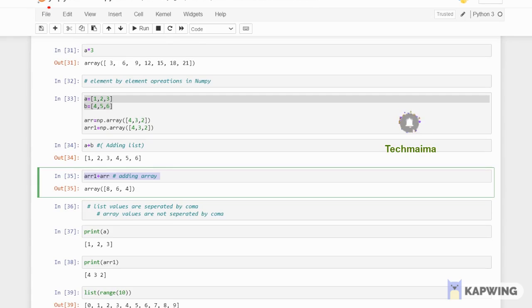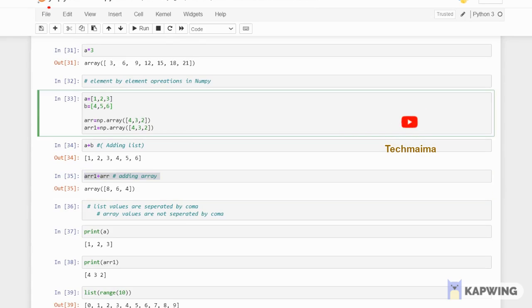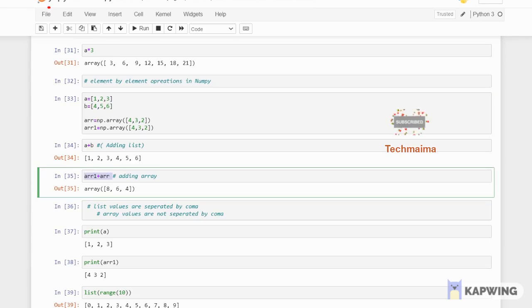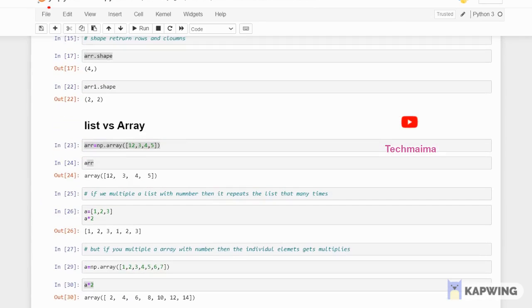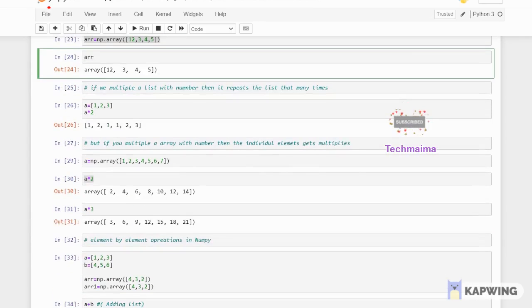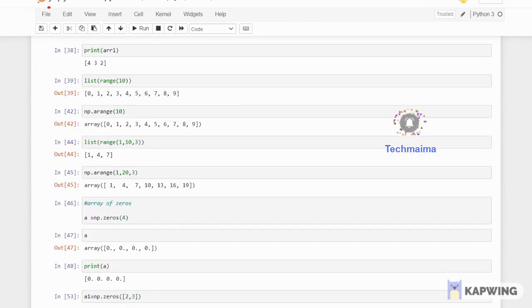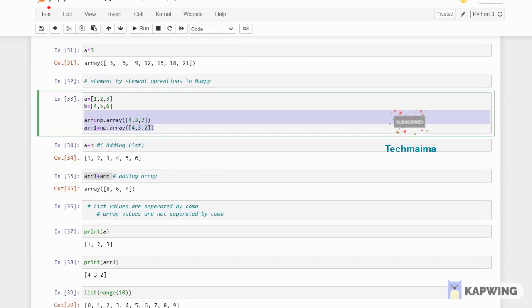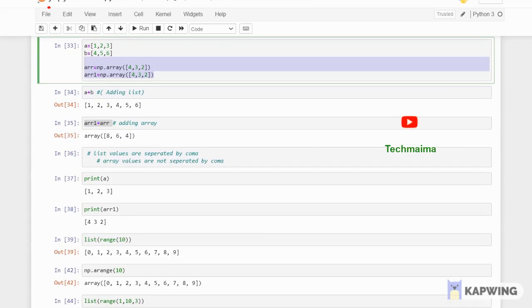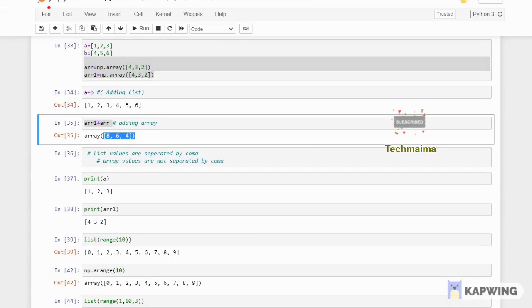A and B I have taken separately, that I have shown separately. I am telling you about ARR1 and ARR. You can see the ARR value here. Wait, let me print here. This one is 4, 3, 2 plus 4, 3, 2. 4 plus 4 is 8, 3 plus 3 is 6, 2 plus 2 is 4. So 8, 6 and 4. This is the output if you add arrays.